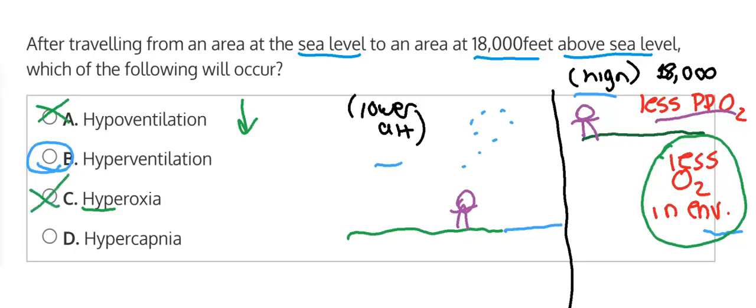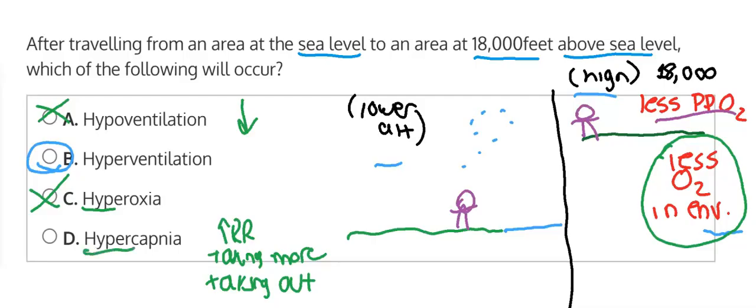And then option D says hypercapnia. This means that there are high levels of CO2 in the blood. In this example, if we're increasing respiratory rate and we're taking in more breaths, then you're also going to be taking out more, and as a result, the CO2 would be leaving, so you would lead to a more hypocapnic state versus hypercapnic, because you wouldn't have more CO2 lingering in the blood as a result of increased respiratory rate. So we can eliminate option D. So option B, hyperventilation, would be correct.